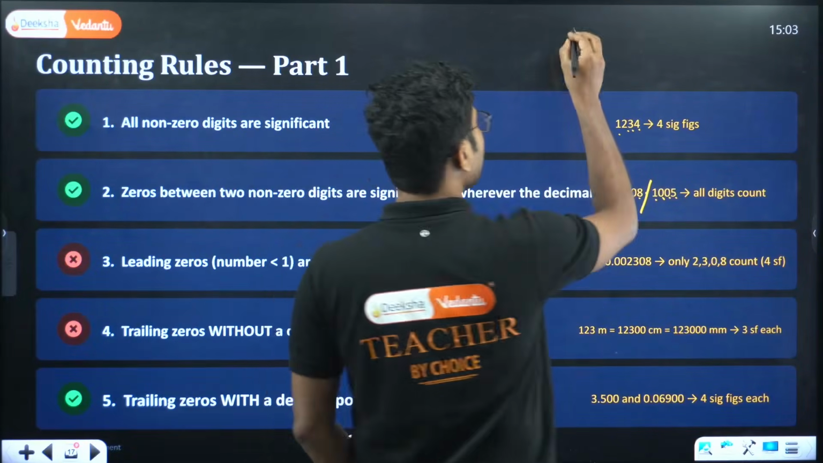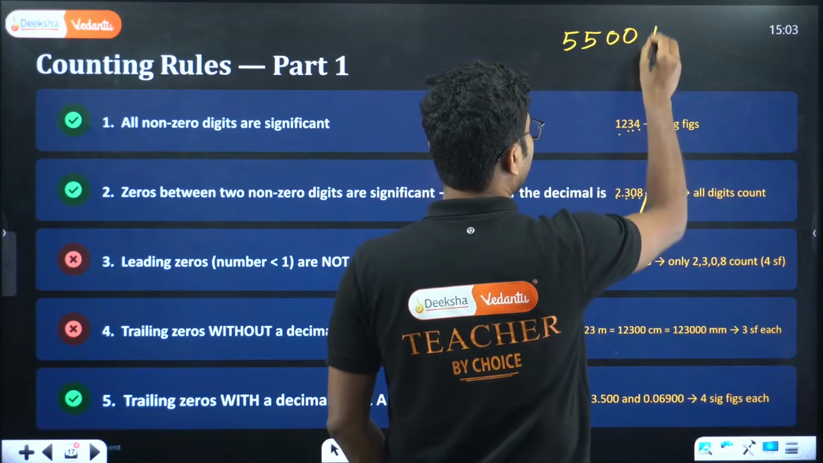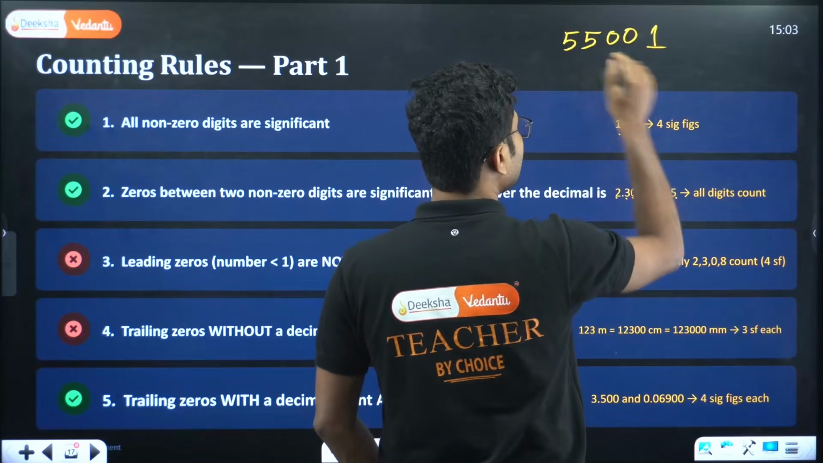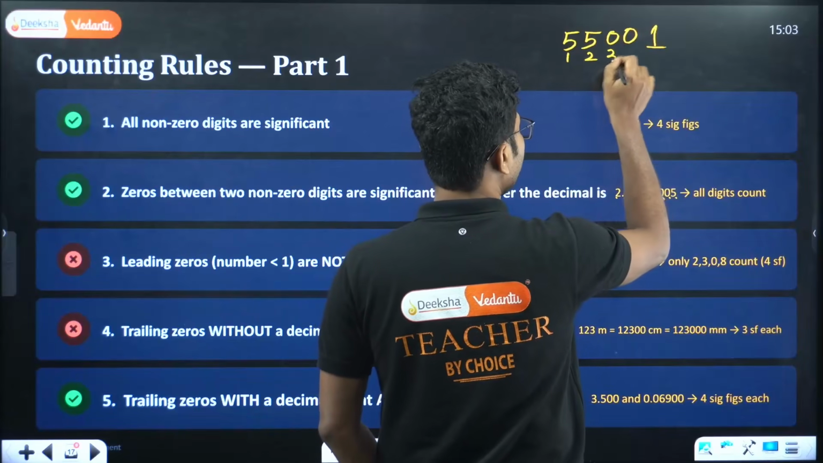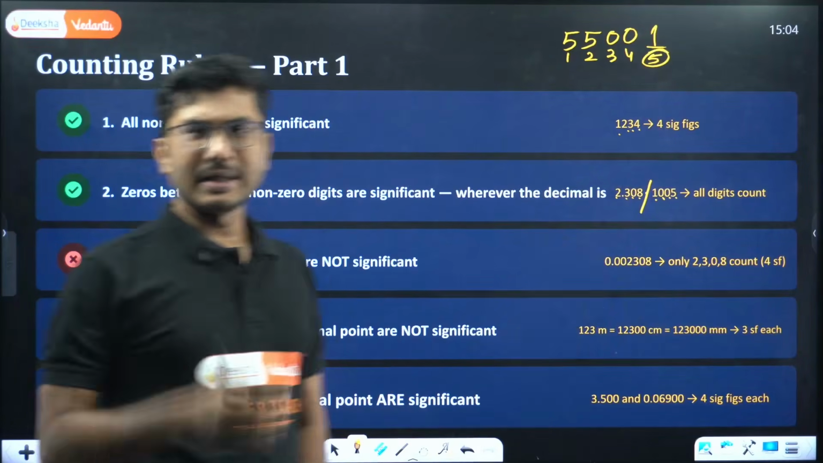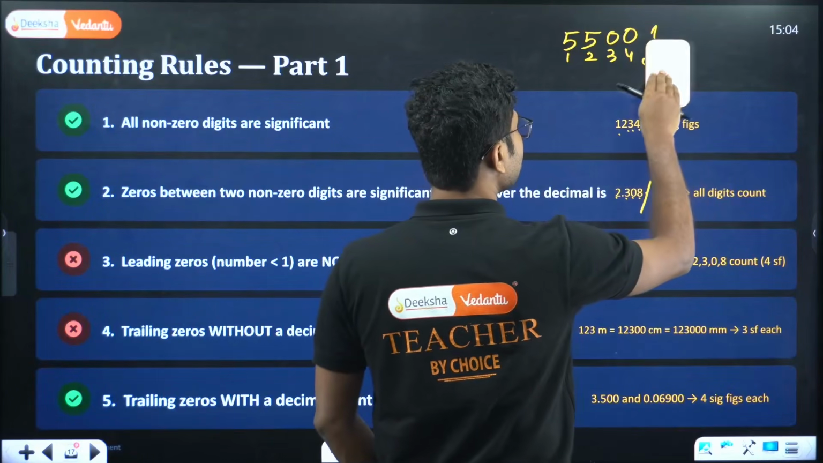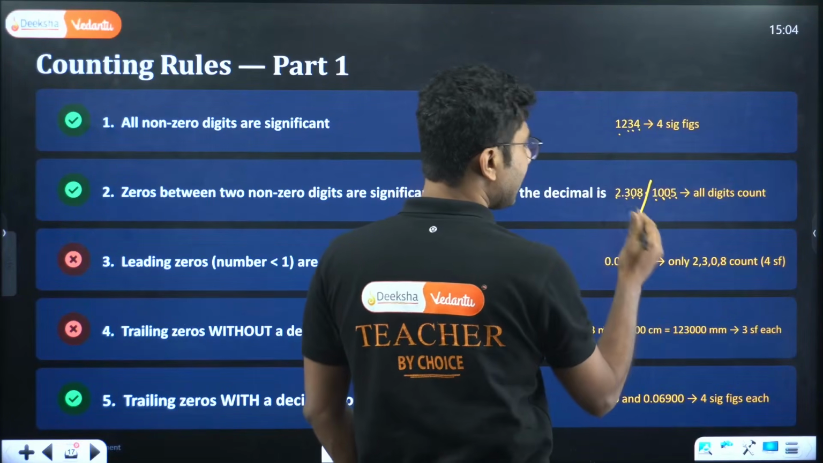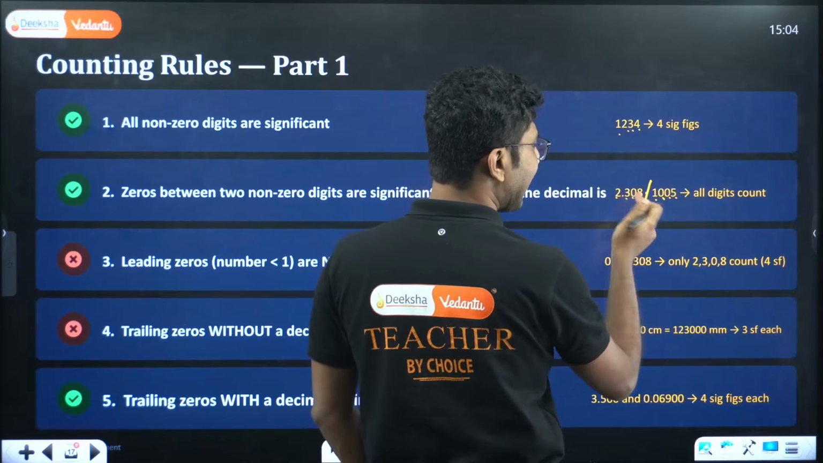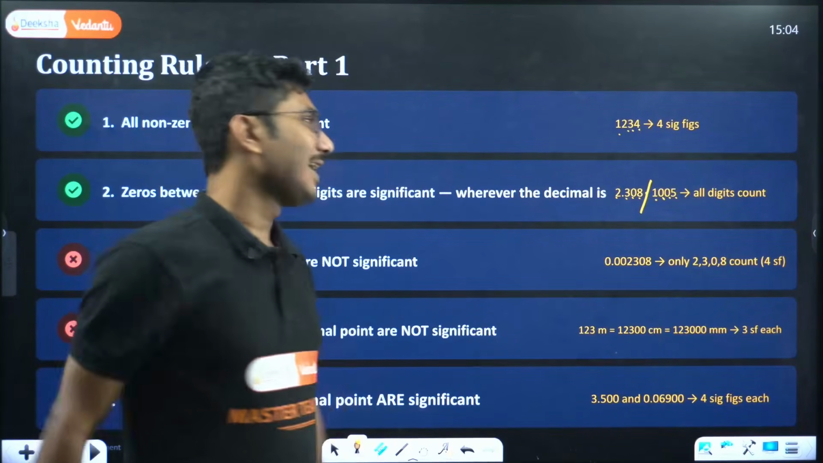For example, say 5, 5, 0, 0, 1. How many significant figures? 1, 2, 3, 4, 5. So 5 significant figures are there in this number. All zeros sandwiched between digits are significant. Sandwiched means, if you see here, this 0 is coming between 3 and 8. So this is a sandwich, right? Between 0 and 8.